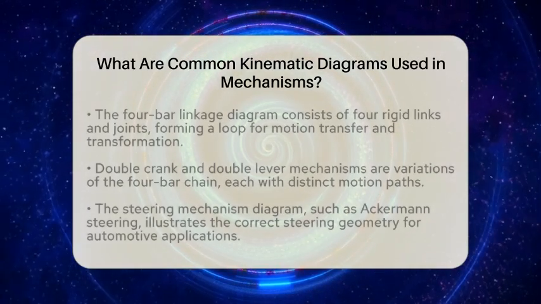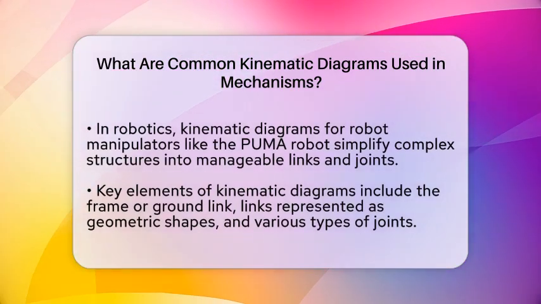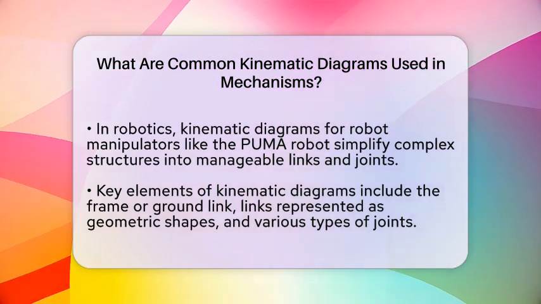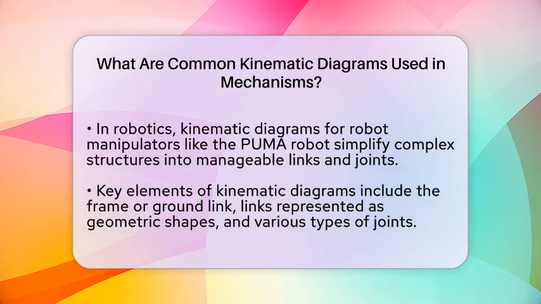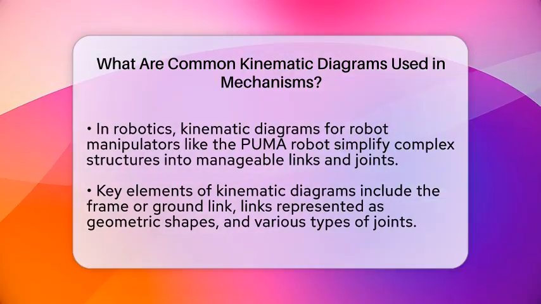In automotive applications, the steering mechanism diagram, like the Ackermann steering, is crucial. It illustrates how links and joints allow wheels to steer correctly. The fixed ground links and moving links are represented to clarify the steering geometry.